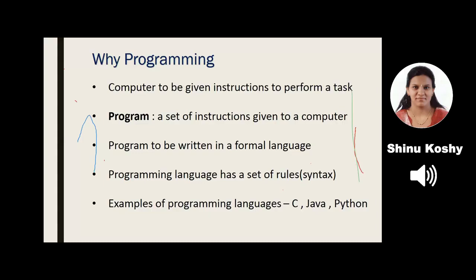This set of rules is called syntax. For example, in the English language, we start a sentence with a capital letter and end with a full stop. So this is the rule of the English language. Similarly, every programming language will have its own syntax or set of rules. Some examples of programming languages are C, Java, Python.